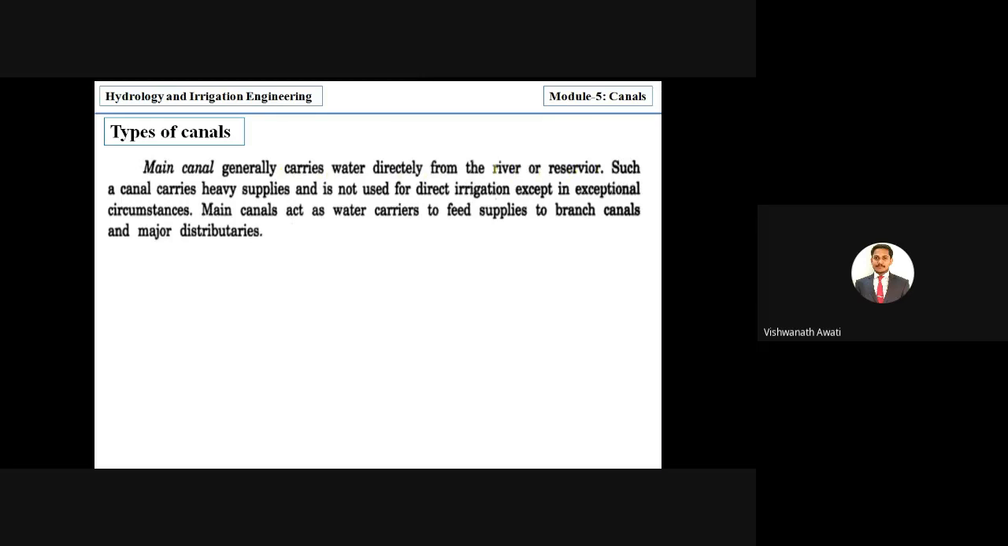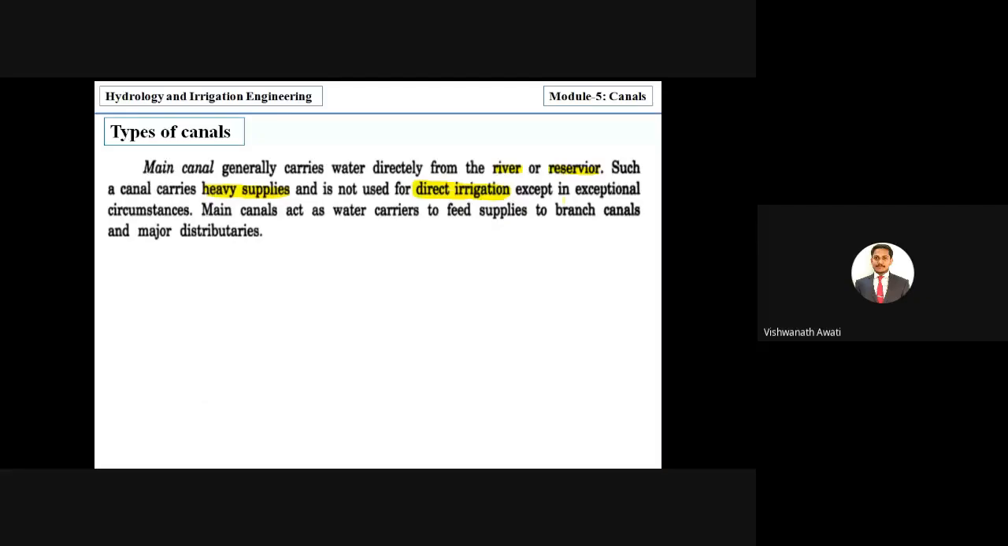So it carries the water from the river or from the reservoir. Such a canal carries heavy supply, so here the capacity is heavy, and it is not used for direct irrigation. So we are not using it for direct irrigation. As I told, the main canal is to carry water from the river to the branch canals, right?